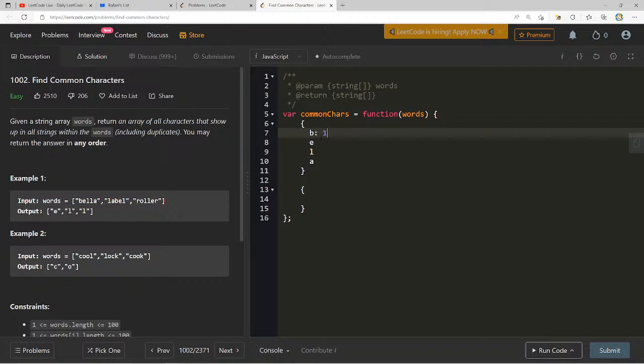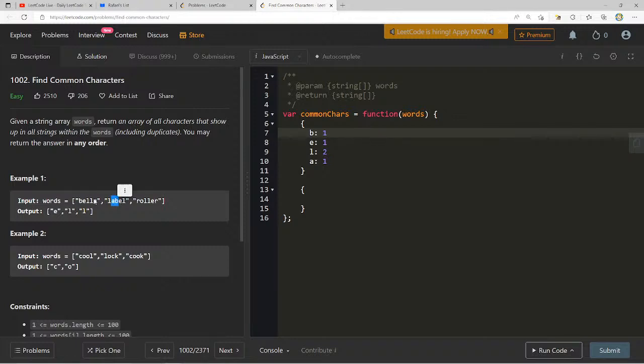What happens if I have a counter here, where I have B, I have E, I have two L's, and I have one A. Then for this one, I say, okay, I have one L. So if we have one L, do I also increase it here, or do I just remove it? Maybe we just keep it. And then I have an A. Okay, then I have a B. Do I want to increment the frequency for each one of these?